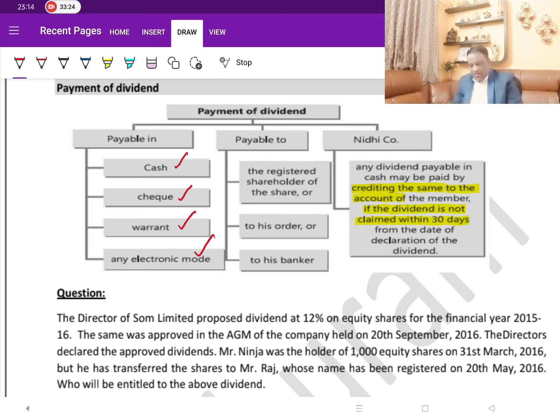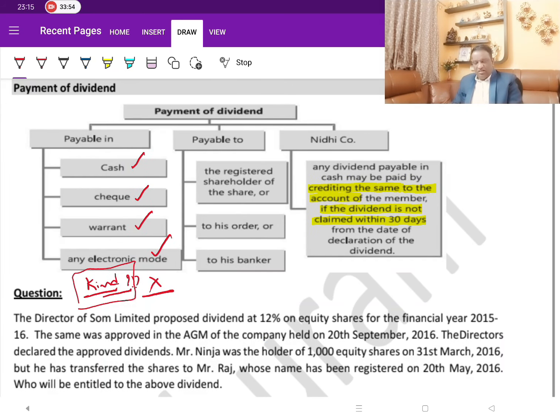So can I make the payment of dividend in kind? If the question is this, the answer is no. Either you can pay in cash or you can pay through the bank. Of course, with the current SEBI rules, dividend can't be paid in cash. It must be through a bank account. But as per the Companies Act, it can be made in any of these modes. Indirectly, they are trying to stress that you can't pay dividends in kind. Now, this is on how to make the payment. Then the question comes, whom should I make the payment to? The answer is very simple. Dividends are always paid to the registered shareholder as on the day of the declaration of dividend.